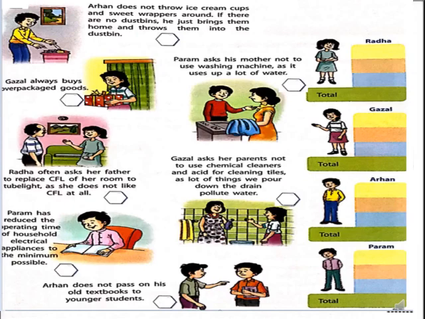Now children, see page number 25. All the names are there: Radha, Ghazal, Arhan, Param. Calculate all the points, whatever points you have given according to your thinking and understanding, and put the total here. Then see who contributed a lot to conserve the environmental resources or our natural resources.